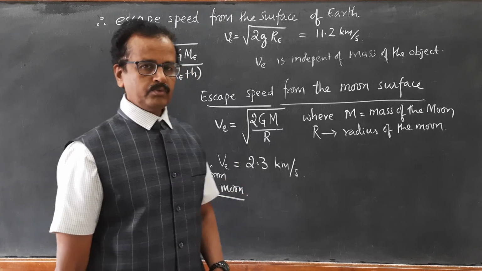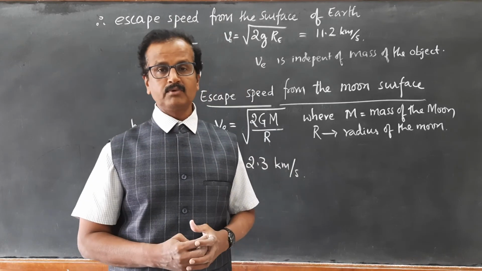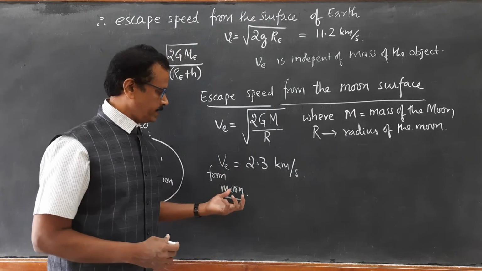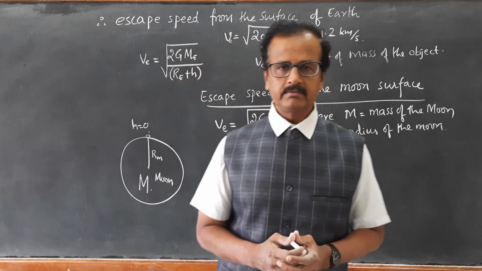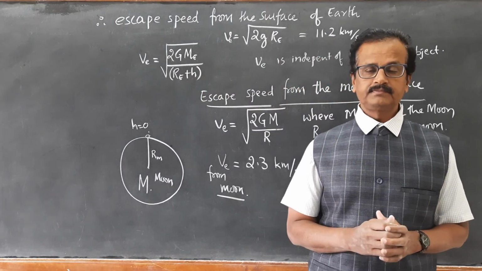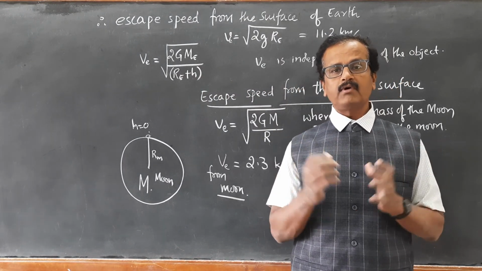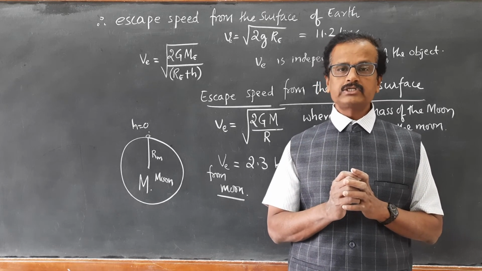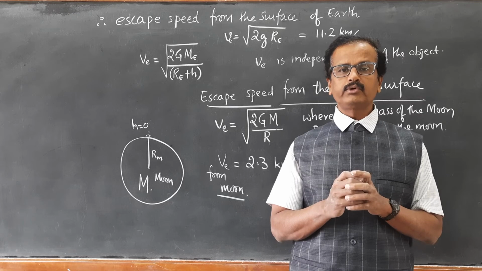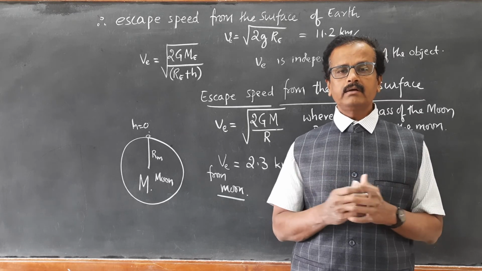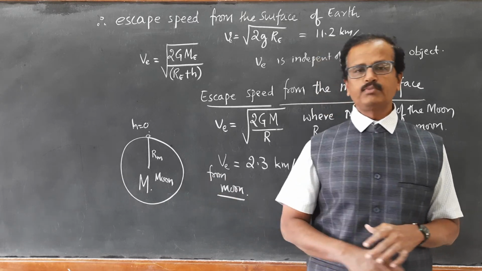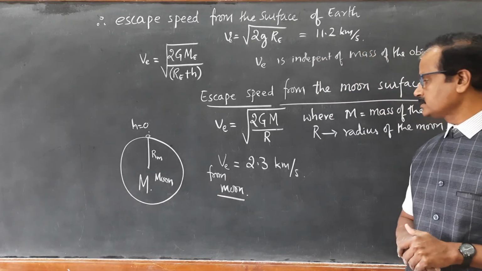That's why we feel very light on the surface of the moon. Another reason is why there is no atmosphere on the moon. When the moon was just formed, gases were released. The gaseous molecules were moving with a speed quite greater than 2.3 km per second.